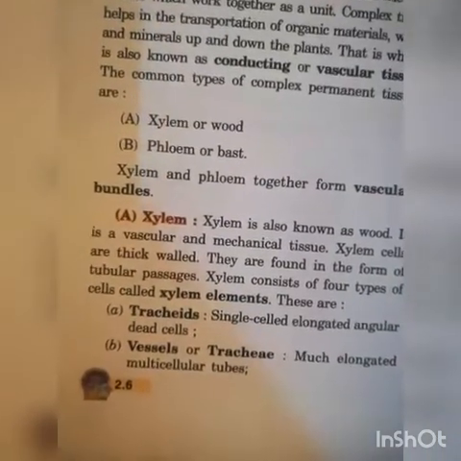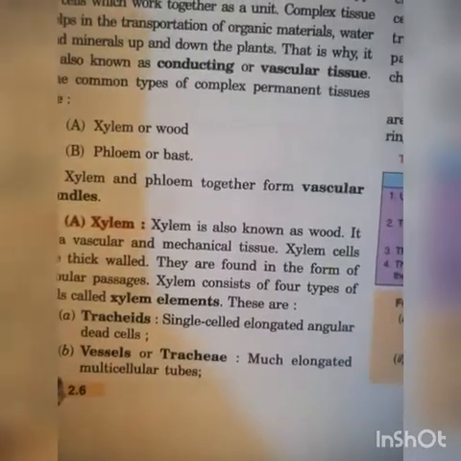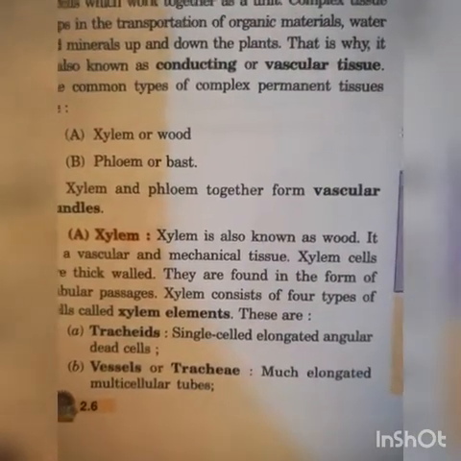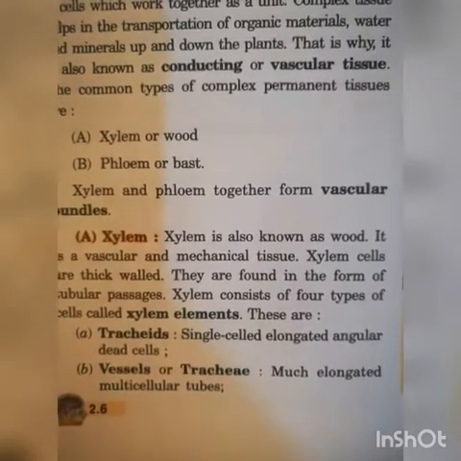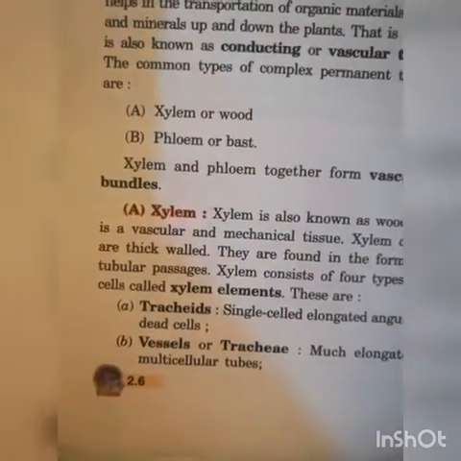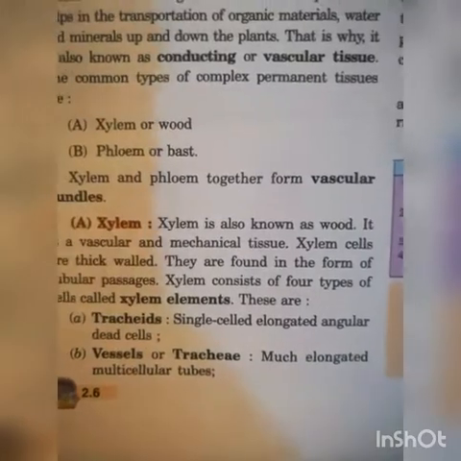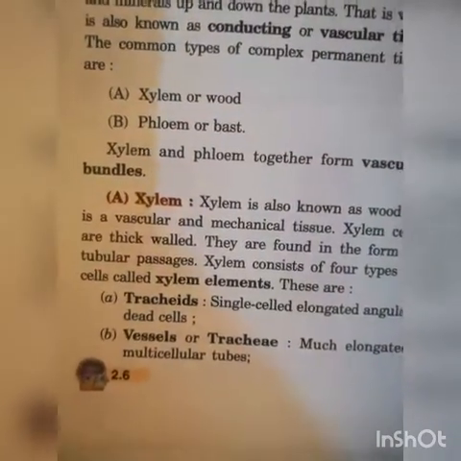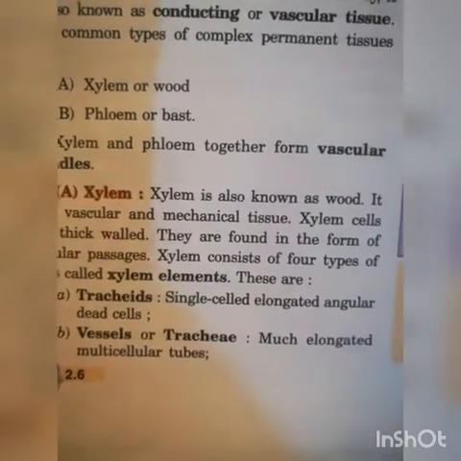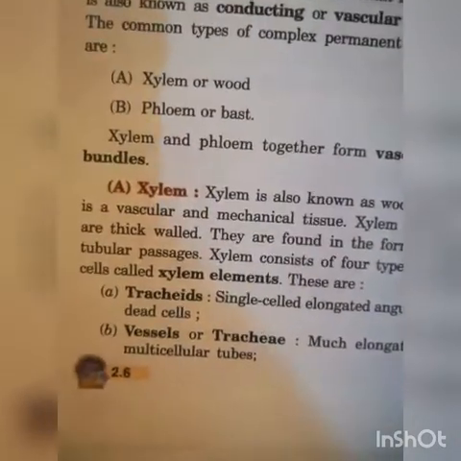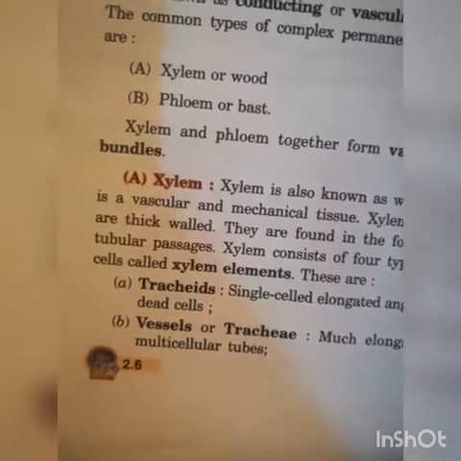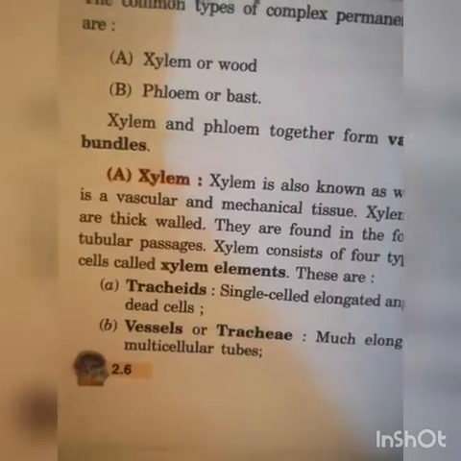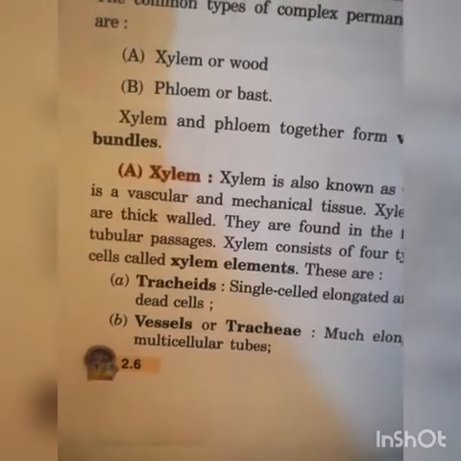First one, xylem. Xylem is also known as wood, the hard part of plant. It is a vascular and mechanical tissue. Xylem cells are thick-walled. They are found in the form of tubular passage, means tube-like structure from which water and mineral can pass up and down.